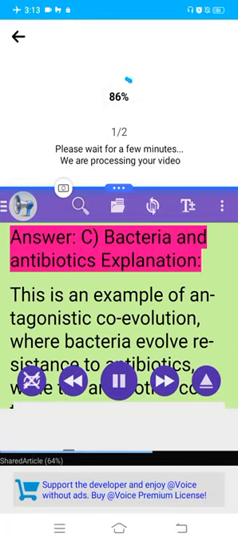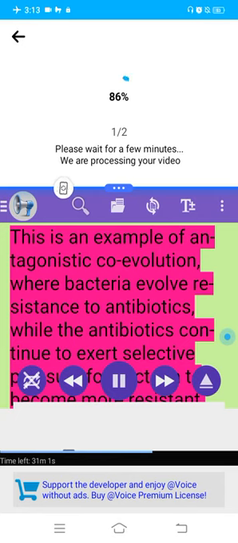Answer: C. Bacteria and antibiotics explanation. This is an example of antagonistic coevolution, where bacteria evolve resistance to antibiotics, while the antibiotics continue to exert selective pressure for bacteria to become more resistant.